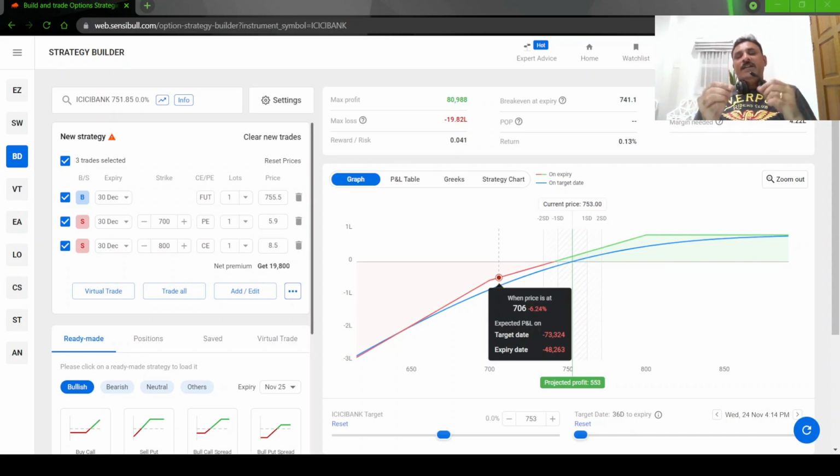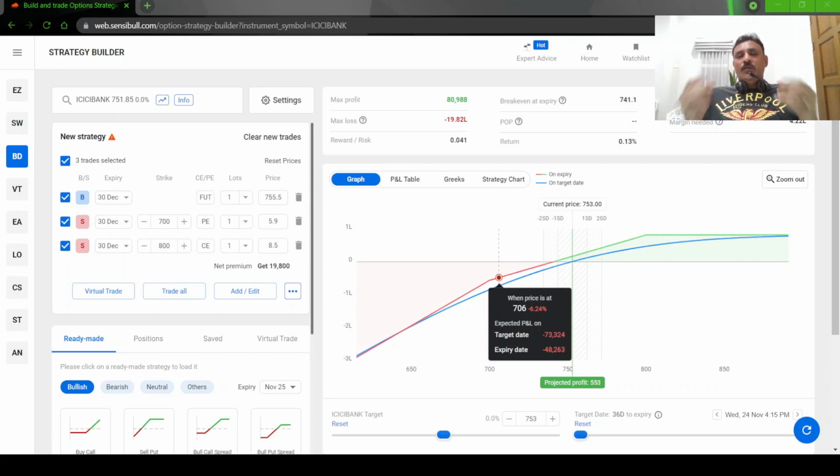To take delivery at 700, you should have a cash of about 9.5 lakh rupees. So the amounts I am telling are more because this is the strategy. When you have a strategy like this, it will provide you a regular monthly income.